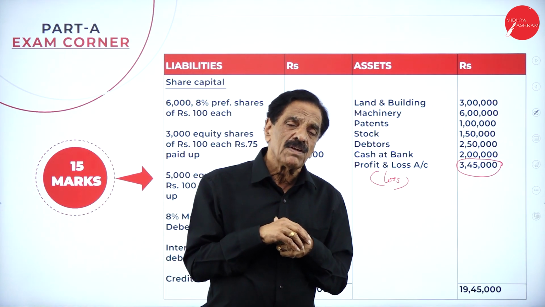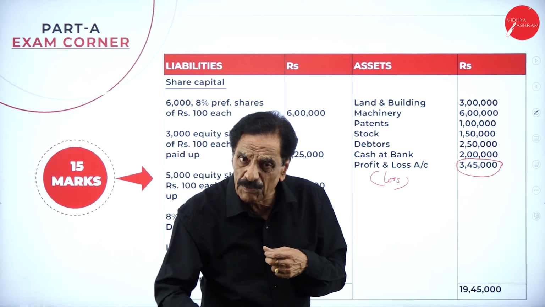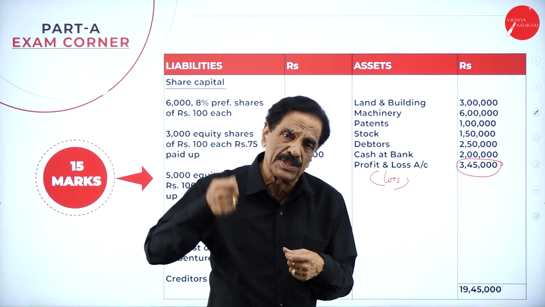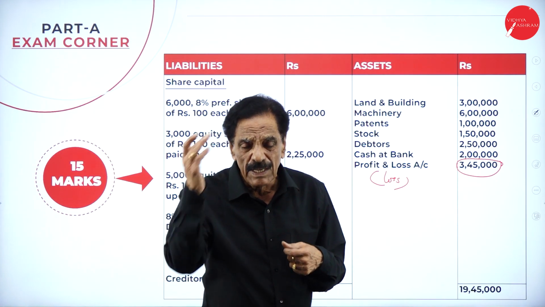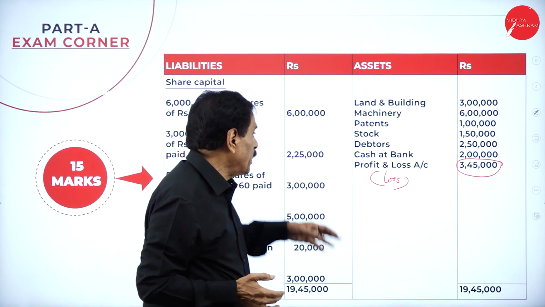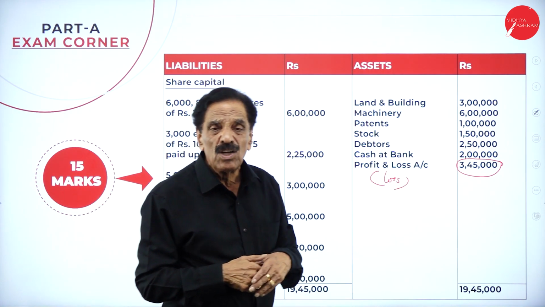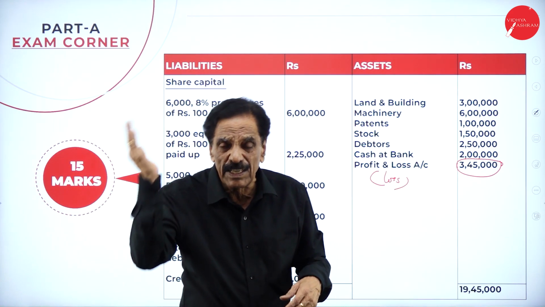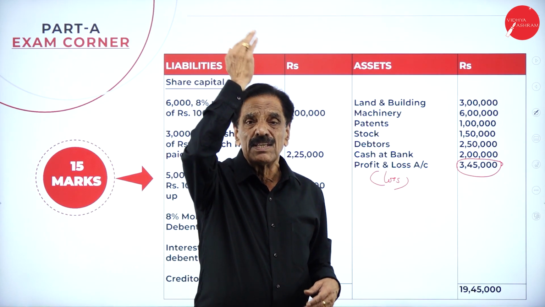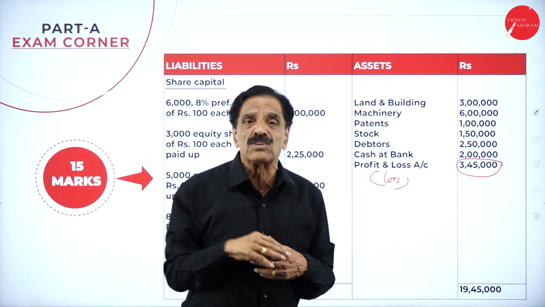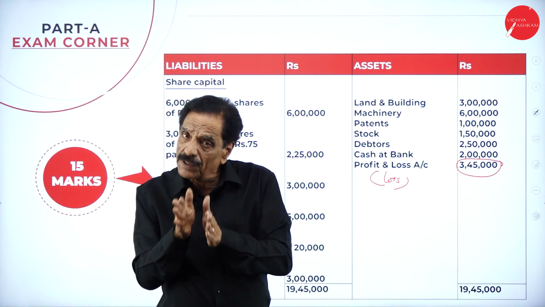Next, what he will do is realize the assets, that is, sell them one by one. When you sell the assets one by one, your cash at bank will be raised. Already in your cash at bank, how much is there? 2 lakh. By selling the other assets, your cash at bank will be raised. Then he makes the payment according to the Companies Act, and that should be in order only.